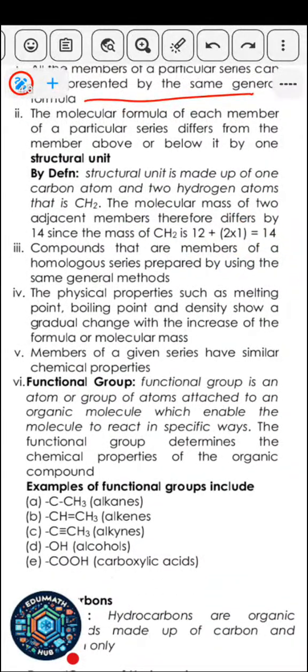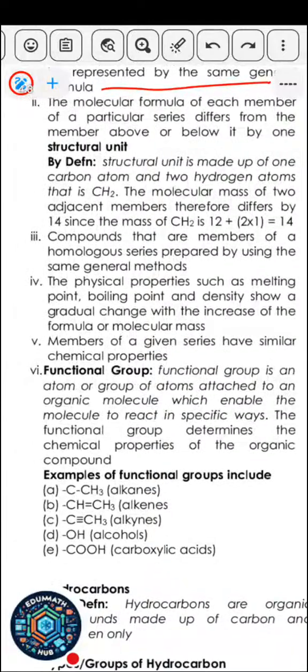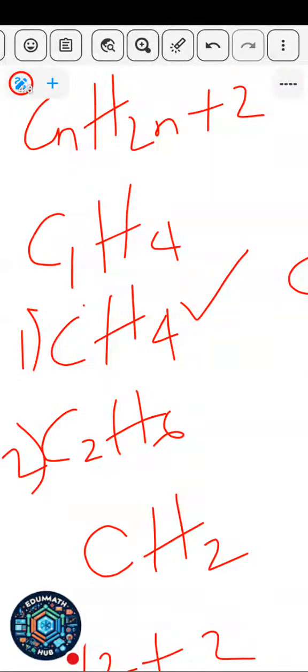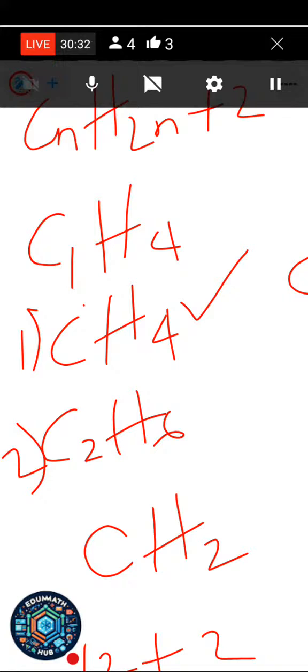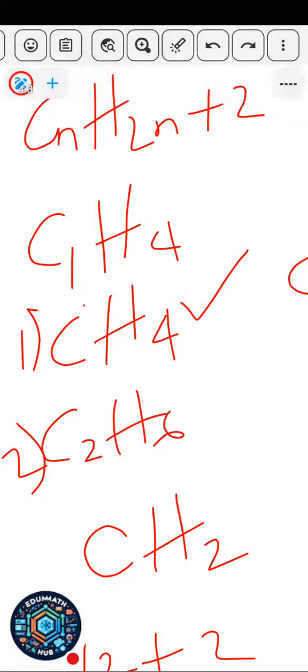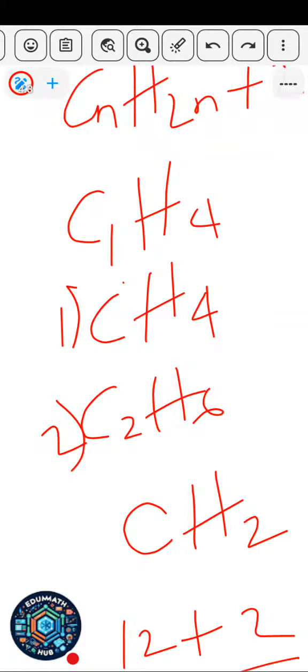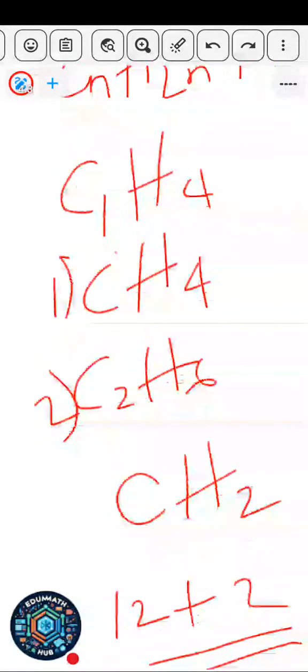Compounds that are members of a homologous series are prepared by using the same general method. So the way you prepare methane, a similar method, because all of them are in the same family. So the way you prepare methane, the same way you're going to use to prepare ethane, then the next one, propane. Just that the reaction rates might be different, like the temperature, the kind of things you're going to apply to make the reaction feasible. But the general method is the same to prepare them. Why? Because they are under the same family.